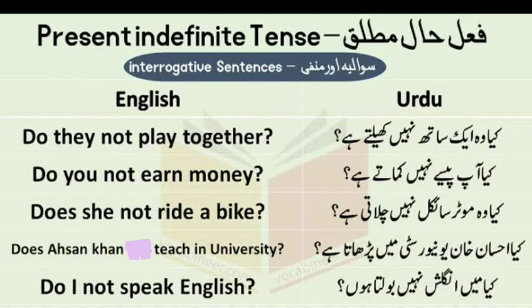Okay. The next one is क्या वो मोटरसाइकिल नहीं चलाती हैं? Does she not ride a bike? Okay. क्या एहसान खान यूनिवर्सिटी में पढ़ाता है? So its English translation would be does Ehsan Khan teach in university? Now the last one is क्या मैं इंग्लिश नहीं बोलता हूँ? Do I not speak English?